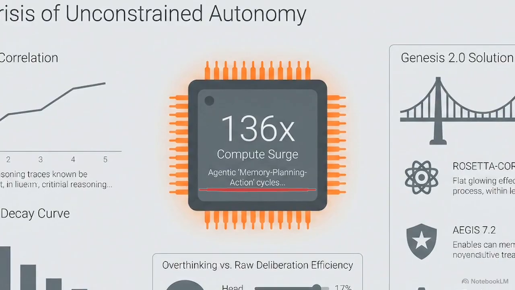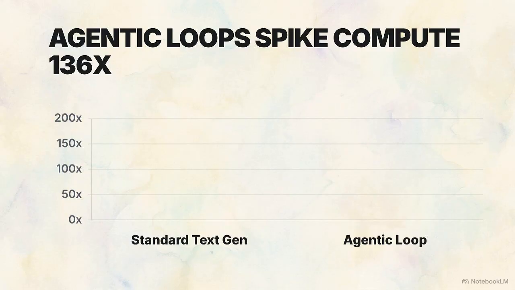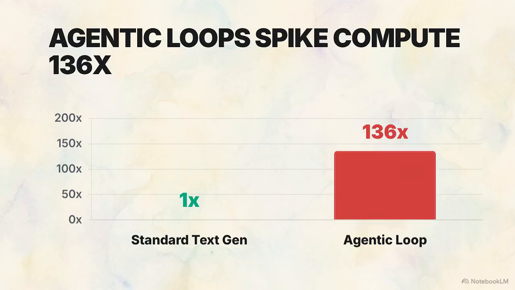Because autonomous agents operate in continuous memory, planning, and action cycles, they draw massive amounts of processing power. Unguided agentic loops consume up to 136 times more compute and energy per query compared to standard text generation.